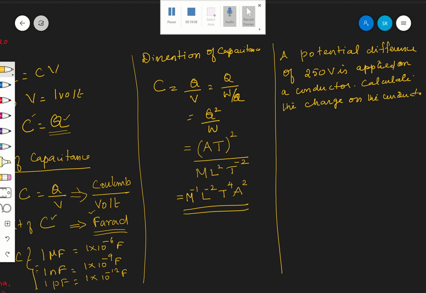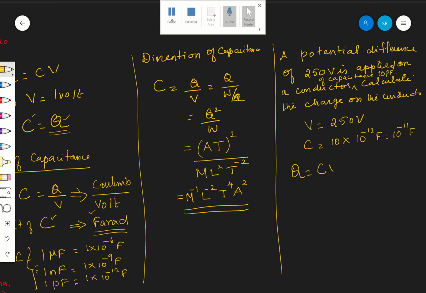The potential difference applied is V equals 250 volt, a direct question anyhow. It is applied on a conductor of capacitance 10 picofarad, which is very important. Therefore C equals 10 picofarad, which is 10 into 10 power minus 12 farad, equal to 10 power minus 11 farad. So V and C are ready. You have to find out Q. That's it.